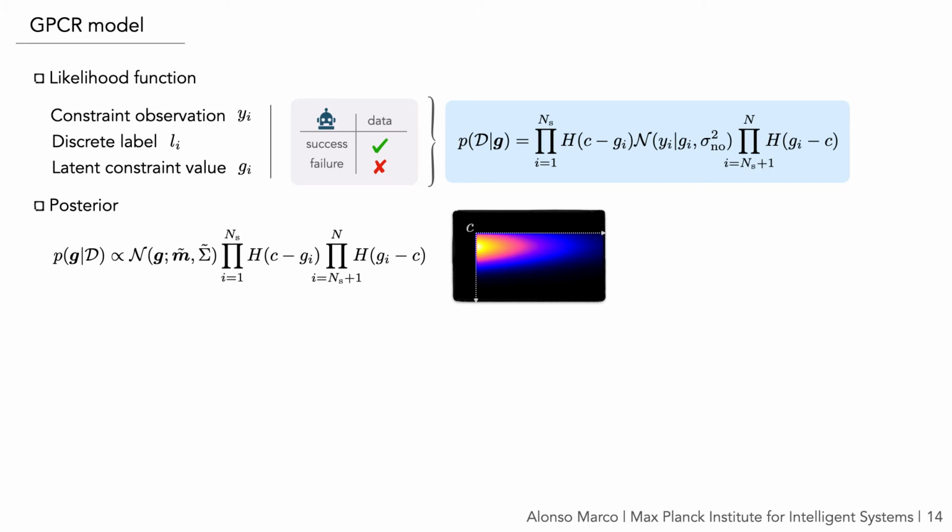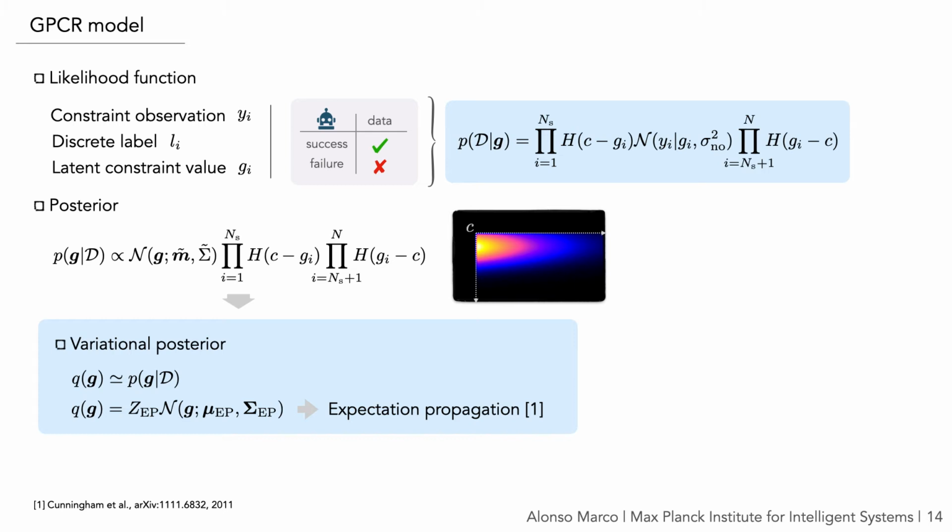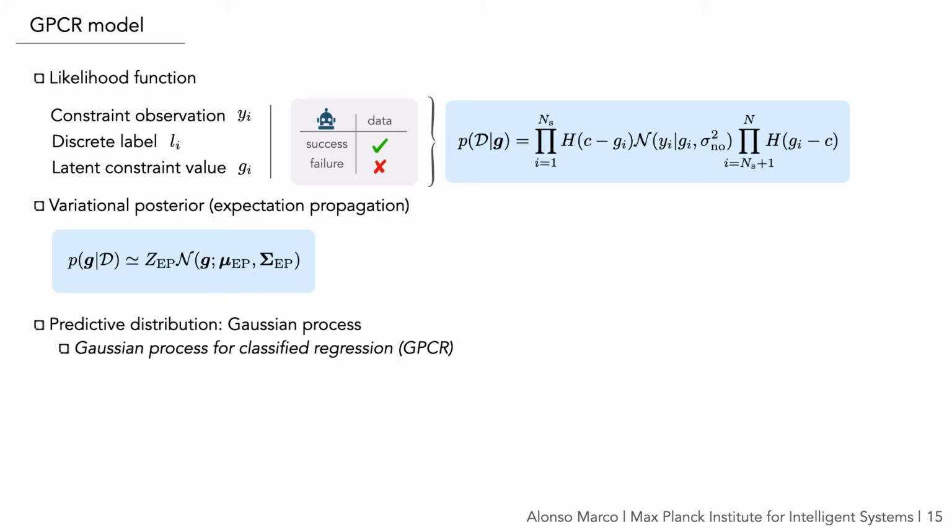This type of posterior is intractable, but we can well approximate it using variational inference. For this, we do moment matching on the 0, 1st, and 2nd order moments using expectation propagation. So the resulting posterior distribution, Q of G, is a multivariate normal distribution. And because such posterior allows us to compute multivariate Gaussian predictions, we obtain the Gaussian process that we were looking for.